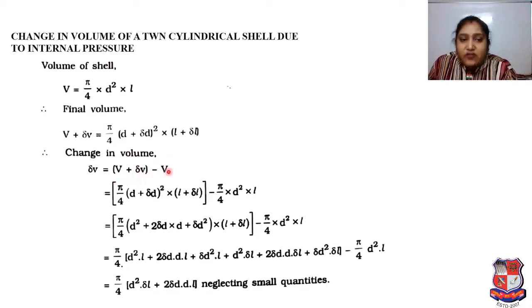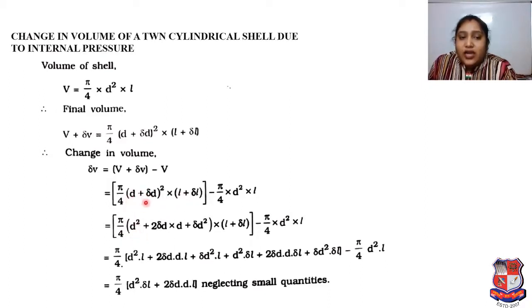Whatever value we have, we derived as per that. Here we have pi by 4 in bracket D plus delta D whole square multiplied by L plus delta L, minus, again we have to put the value of V, so pi by 4 into D square into L. Now here we have to simplify.